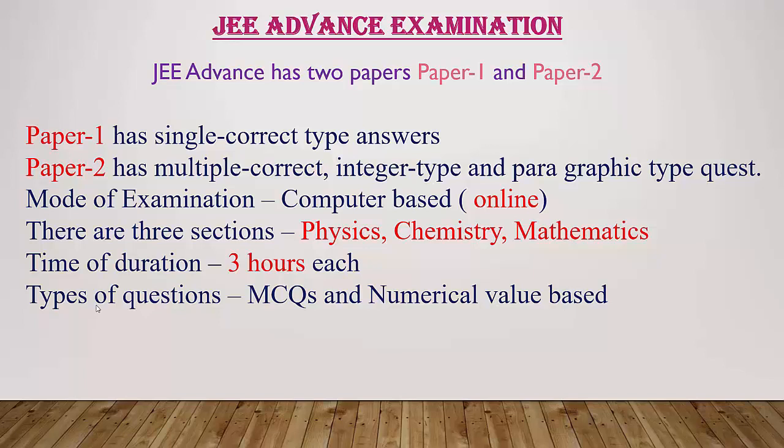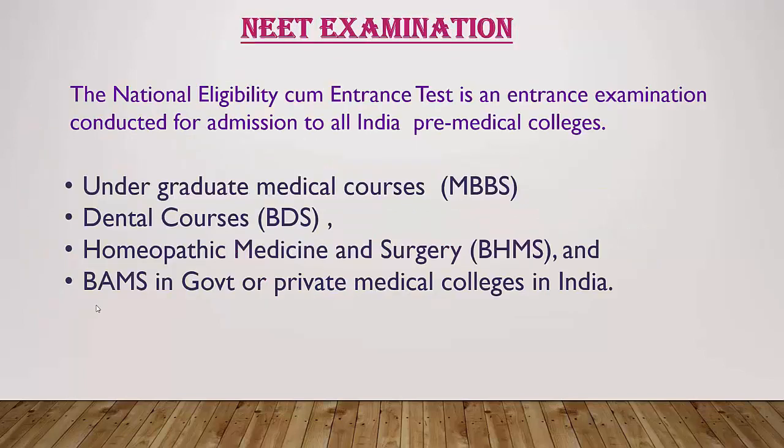If you are very strong in these points, then you will get success in JEE main and JEE Advanced. Remember, if you qualify JEE main, then you are eligible for JEE Advanced. According to your ranking in JEE Advanced, you will get IIT and NIT colleges all over India. So this is all about the JEE examination.